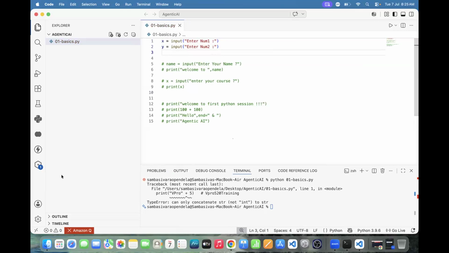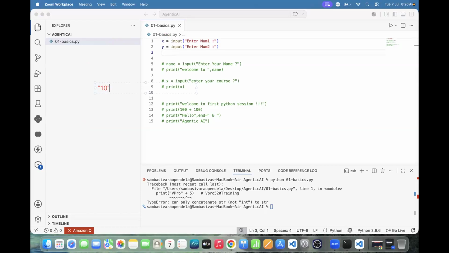For example, in the answer I want to enter 10. Where does that 10 get stored? In x. But unfortunately, that 10 will be stored in the form of a string.